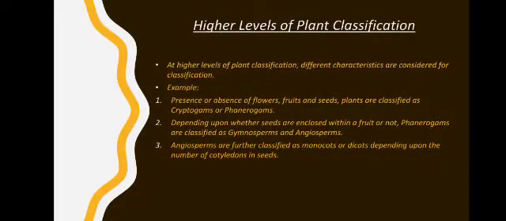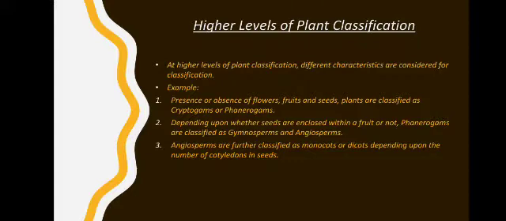Now moving on to the next. At higher level, how do we classify these plants? Based on presence or absence of flowers, fruits and seeds, plants are classified as cryptogams and phanerogams. We will look into this in detail, right? What are cryptogams and what are phanerogams?